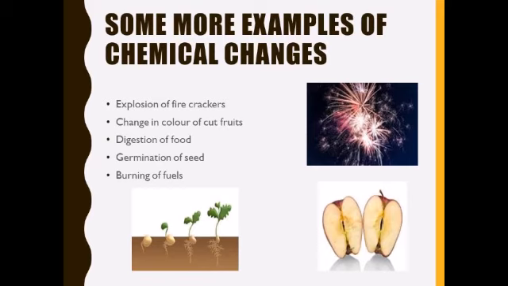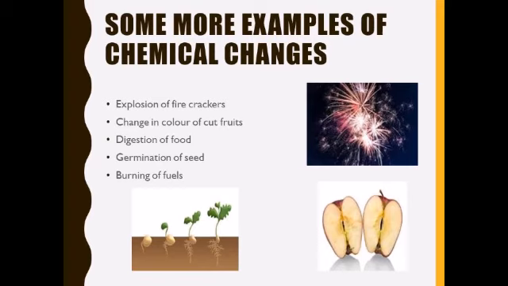And next is digestion of food. Digestion of food is also a chemical change because it involves actions of acids and enzymes on food and totally new substances are formed which have different properties. And germination of a seed. Germination of a seed is also a chemical change. Why? Because in this also a new substance is formed having different properties.